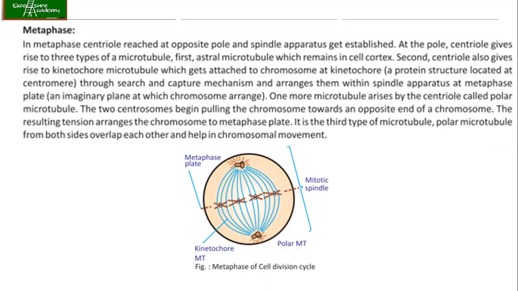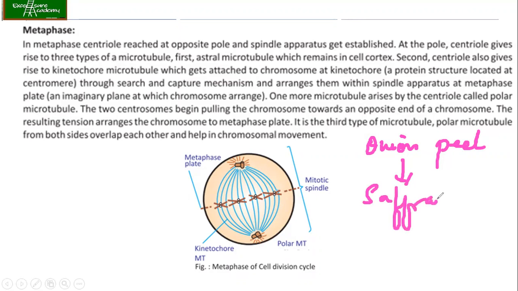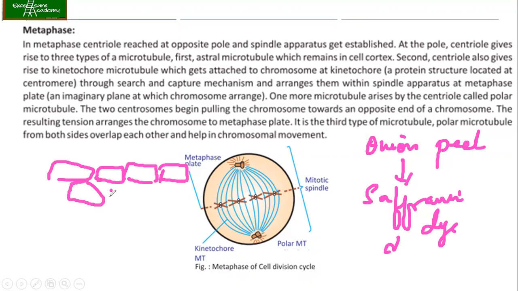Now coming to the metaphase. So what is metaphase? Already, when we were in 11th and 12th, we have done the onion peel experiments, right? If you remember, we have done the onion peeling. Whenever this peel was taken and stained with the help of the saffron dye, you must have seen the onion peel cells, very nicely like bricks, they are layered, all the cells are layered, and you can see that the different cells are in the different stages of the mitosis.